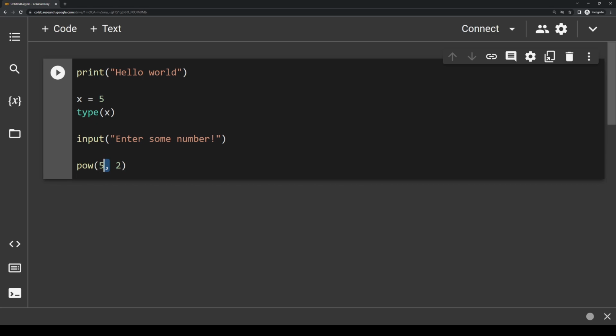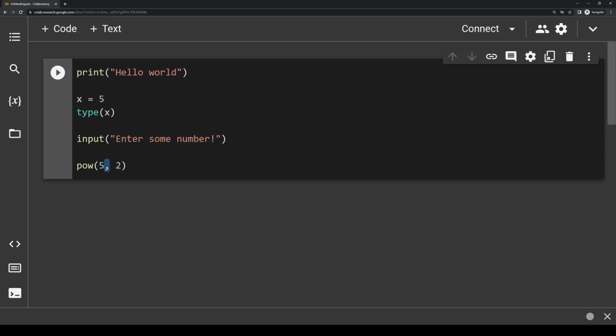So these built-in functions are great and can hopefully give you an idea of how functions work. But this isn't necessarily why functions are important in Python. Functions are important because in Python you can write your own functions, and the point of writing your own functions is to not have to repeat code over and over again.